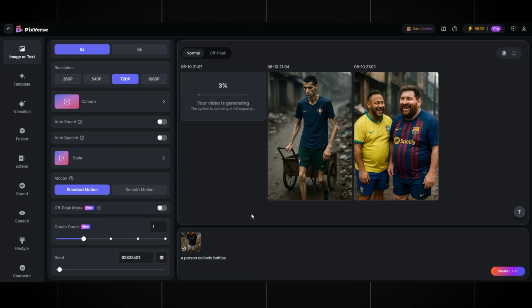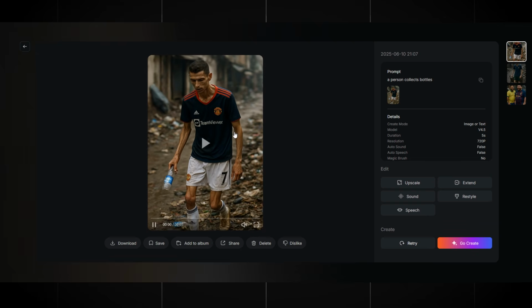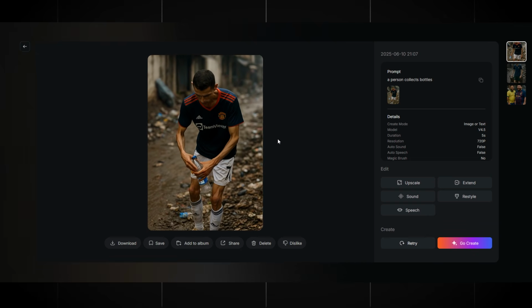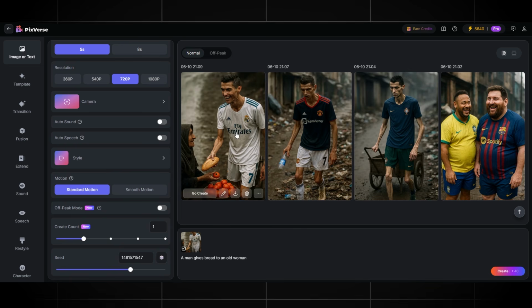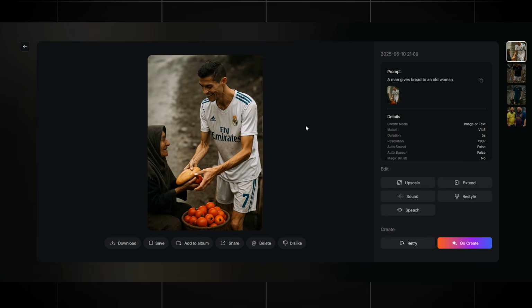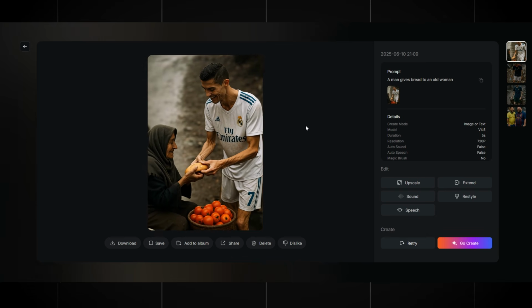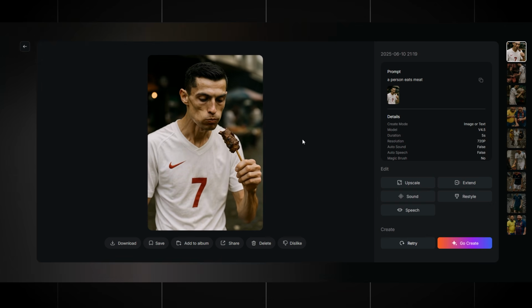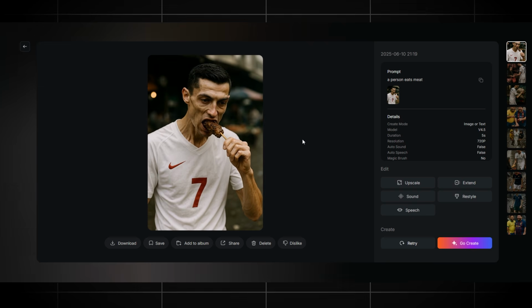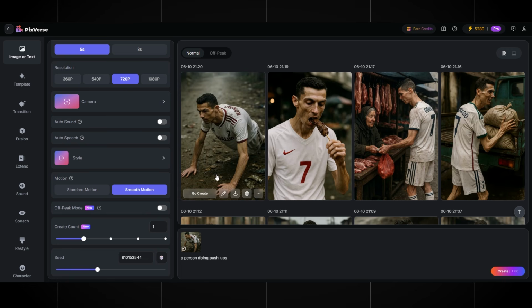Make sure to come up with your own plot or ask ChatGPT to help you write a touching and meaningful story. My plot is quite simple but emotional. A fictional AI-generated character, inspired by the appearance of a well-known football player, is shown as being poor and skinny. He tries to work and help others at the same time. He's kind, but others mock him and don't take him seriously. One day, he decides to change his life. He starts eating right, training, and continues doing good deeds.